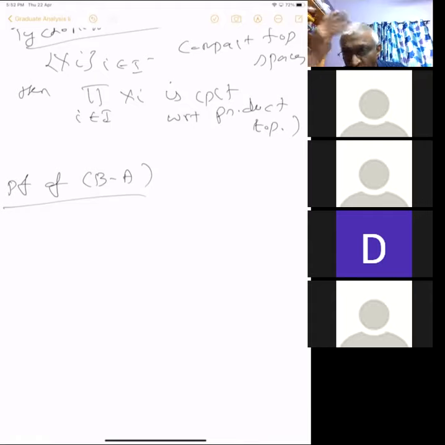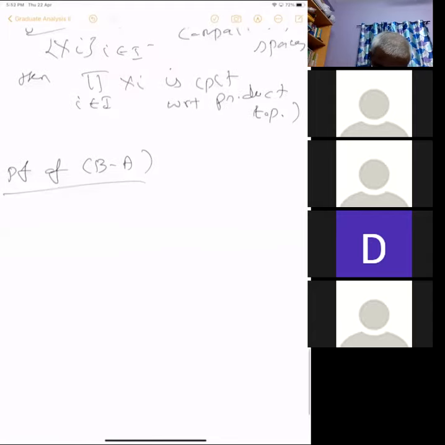If we have a closed subset of a compact set, that's compact. That fact we are going to use. So we want to define the following.